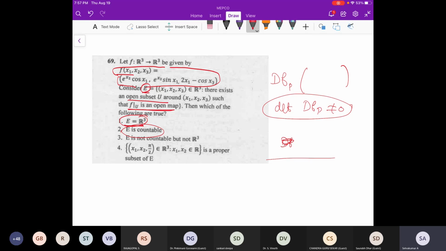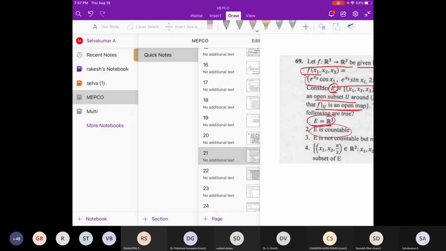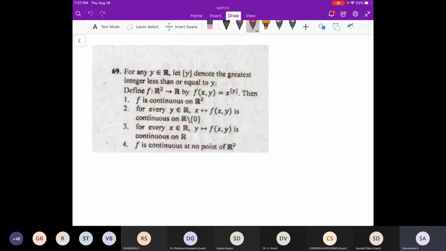If you are not getting an inverse, we automatically will not have an open map. That's the issue. Those are some consequences of this theorem, the inverse mapping theorem, some corollaries kind of thing. Is that clear? Is it also an if and only if condition? No, it is not if and only if actually.